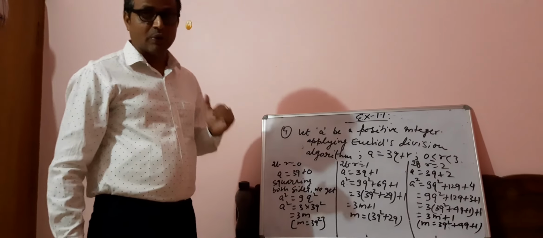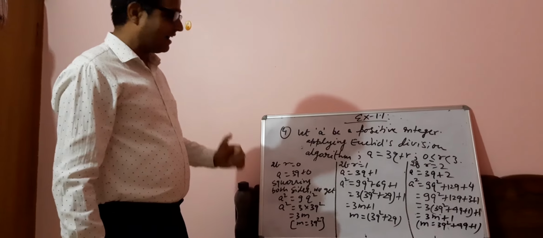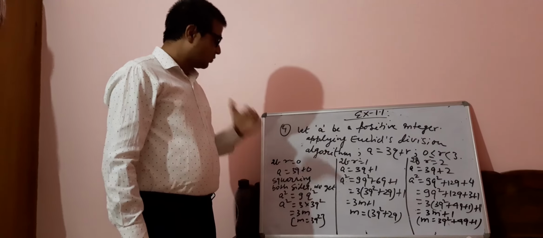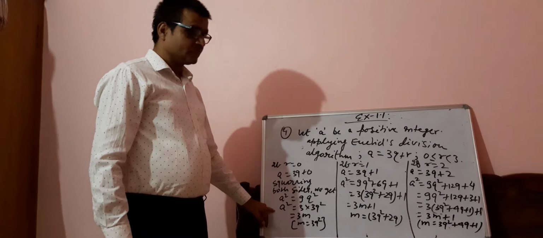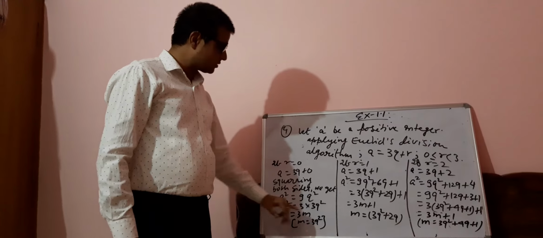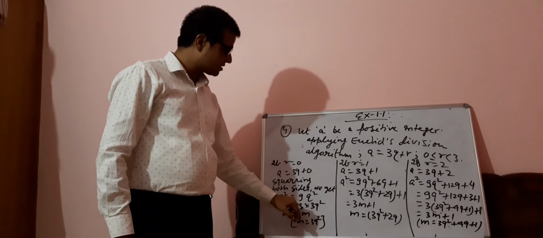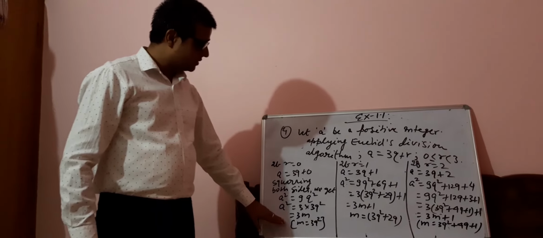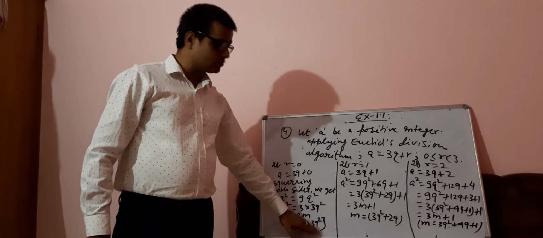And what was the purpose? We are on the way to show the square of a. So this is 3 into 3q square. So this 3q square is what? This is a multiple of 3. That's why it is written 3m, where m is equal to 3q square.